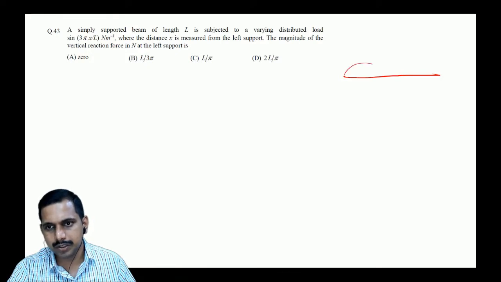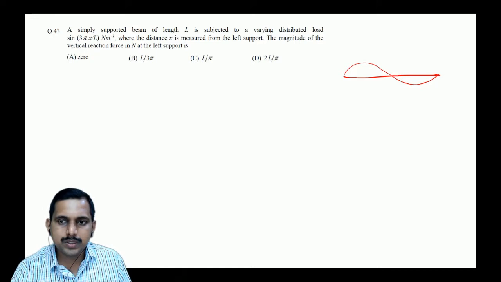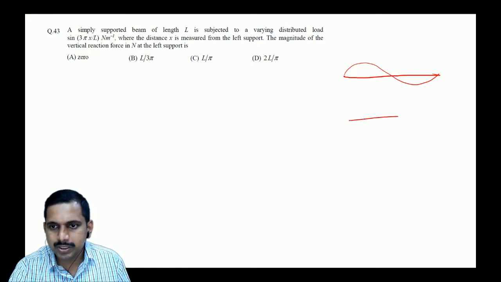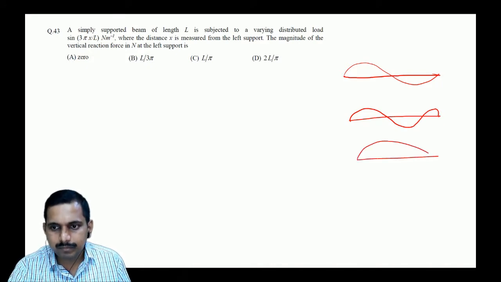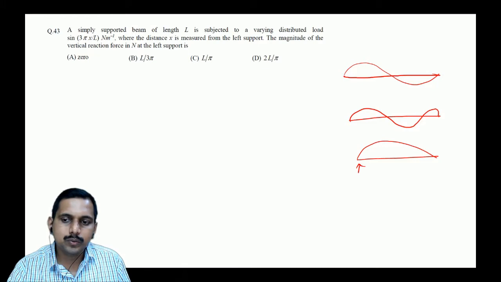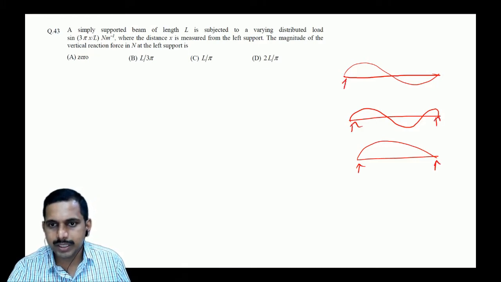So we have to say sinusoidal. How is it? It's sinusoidal, okay? So how is the sinusoid? How much of it is coming? Whether it is like this or this way or just this way. Okay, just find it out. What would be the type of loading which is happening here?